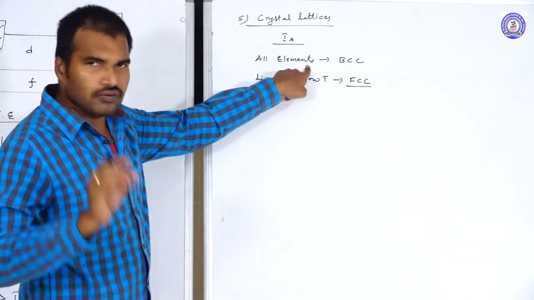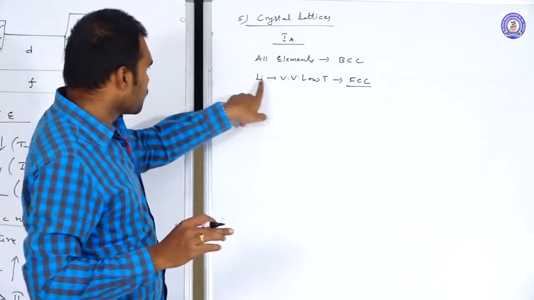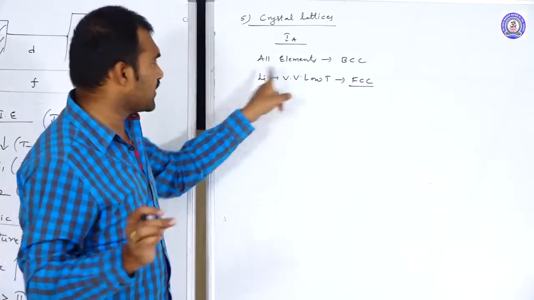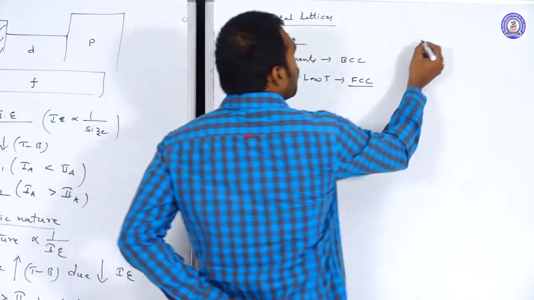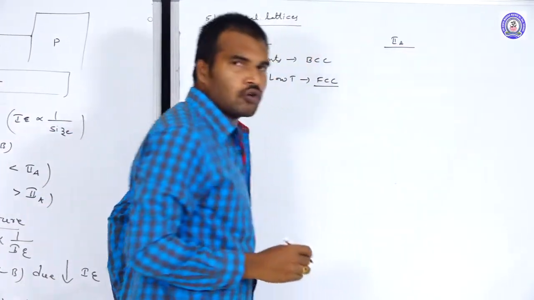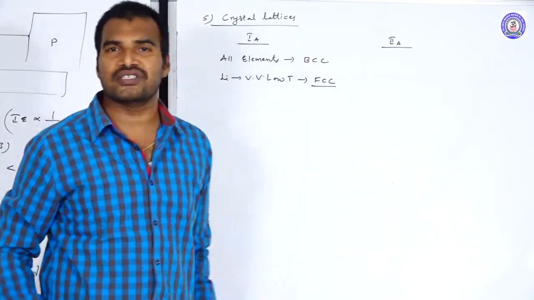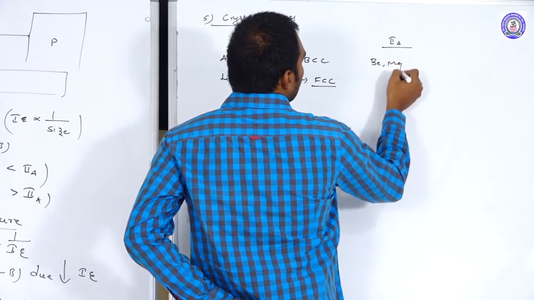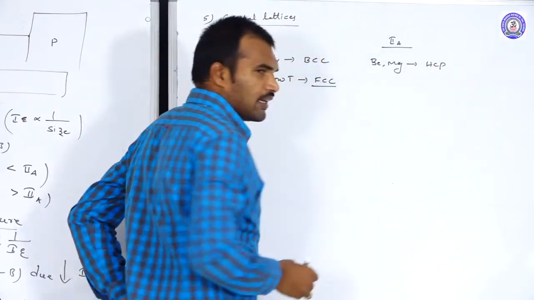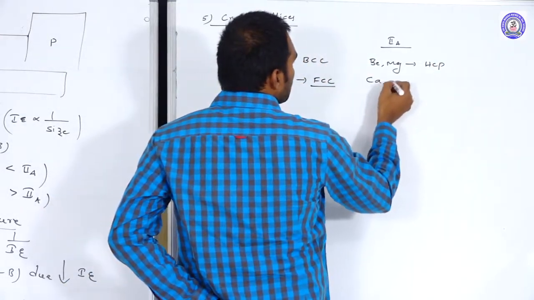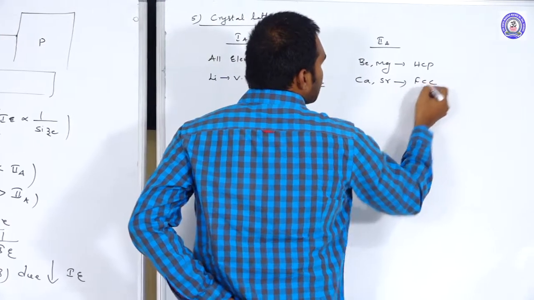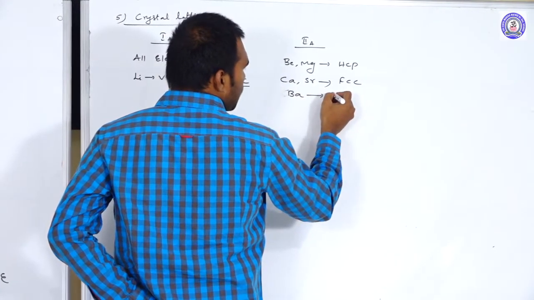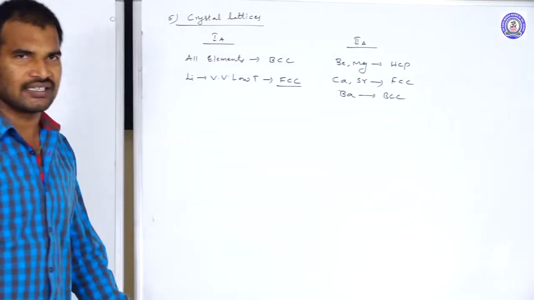All elements of the 1A group exist as BCC lattice. But when the lithium element of the 1A group is at a very low temperature, it exists as FCC lattice. Coming to the 2A group elements. In case of 2A group elements, all the elements are not having the same crystal lattice, they have different crystal lattices. So the first two elements, beryllium and magnesium, exist as HCP lattices. Next, calcium and strontium, these two elements exist as FCC lattices. And the last one, barium, exists as BCC lattice. They have different crystal lattices.